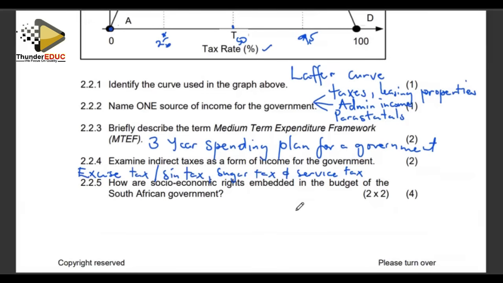Right. How are socio-economic rights embedded in the budget of South African government? Socio-economic rights.